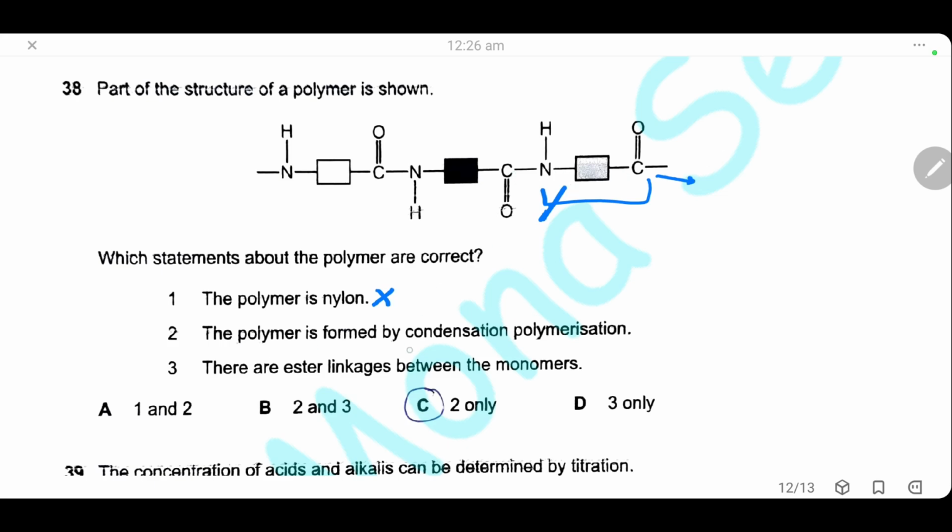The polymer is formed by condensation polymerization. This is correct. This is a condensation polymerization to form the amide linkage or the polyamide. There are ester linkage between the monomers. This is also wrong. It is not an ester linkage. It's amide linkage between the monomer. So the correct statement will be only 2 and the answer is C.